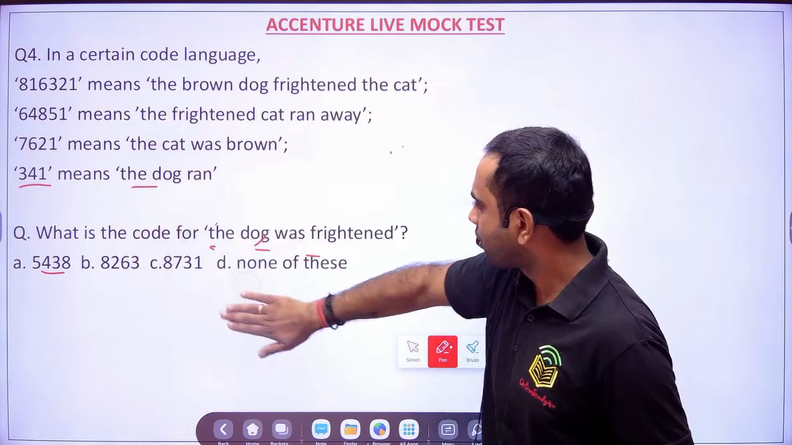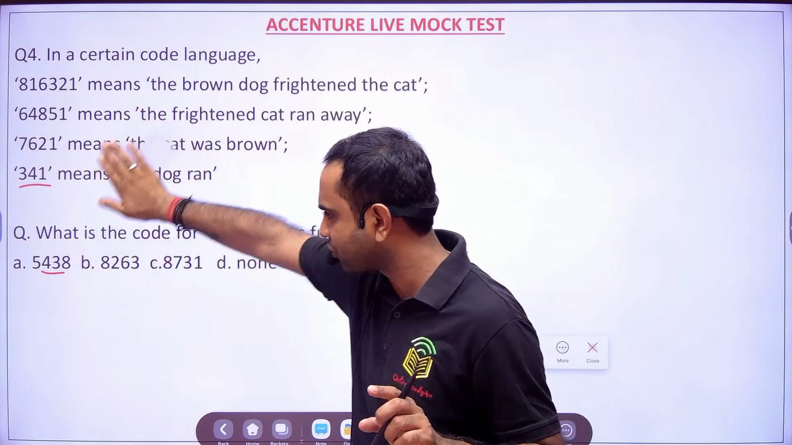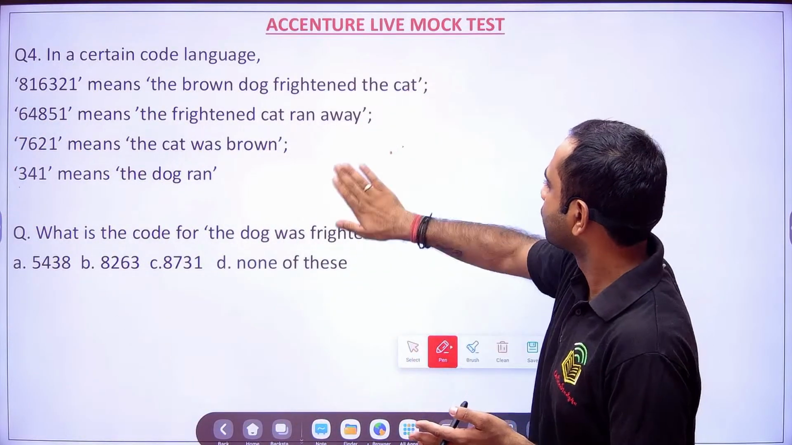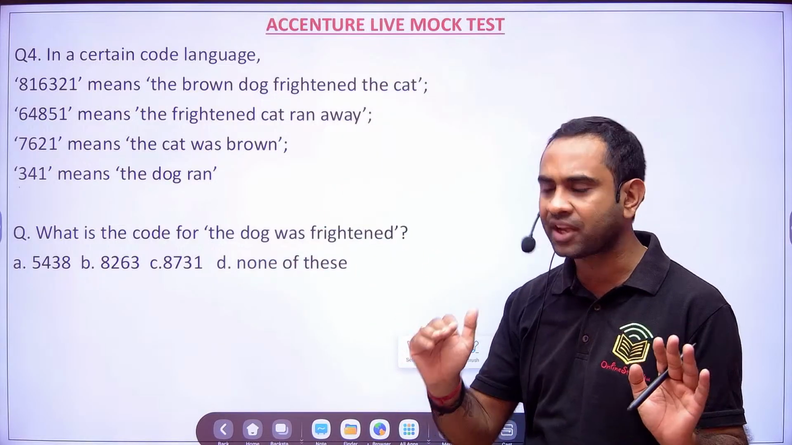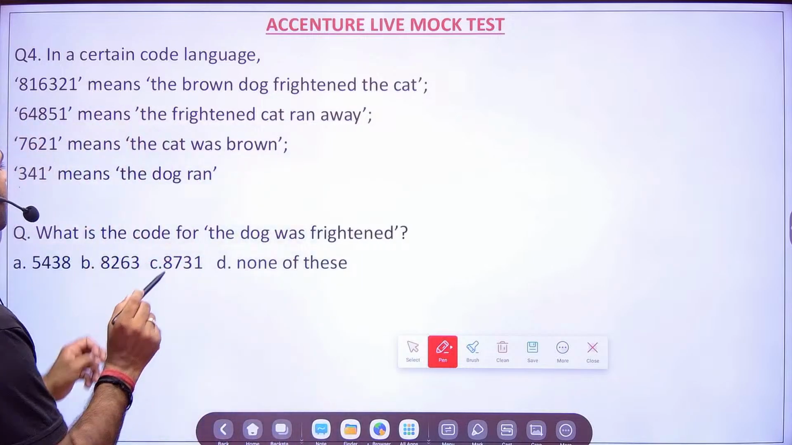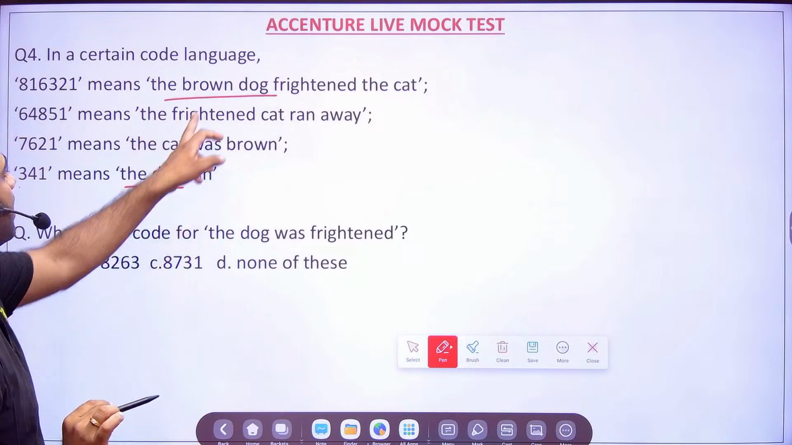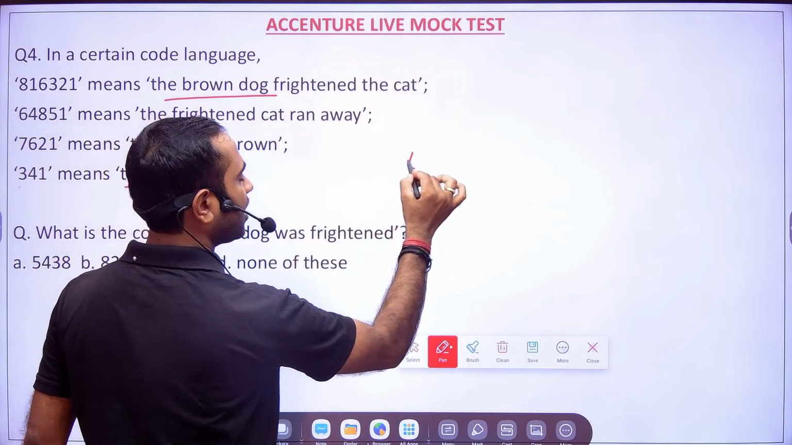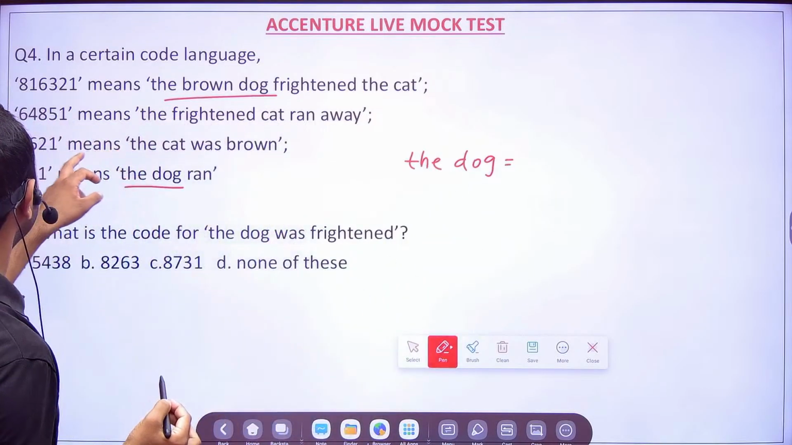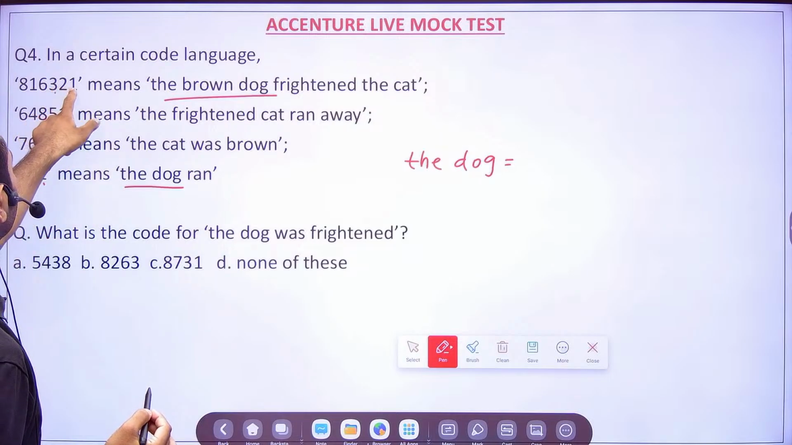Now, after that, what will we do? See, I am telling you from a student perspective. If you are a student, what all will you do? So you have to avoid that, right? Now, as soon as you see that there is nothing matching, we will move next. So then we will try to find out the common term. So here you see the dog and here you see the dog, right? Ran is not there. That means from here we can find the code for the dog, right? So here you see, 3 1 is common and here 3 1 is common, right?